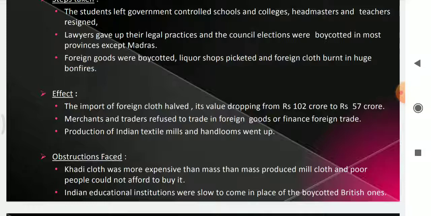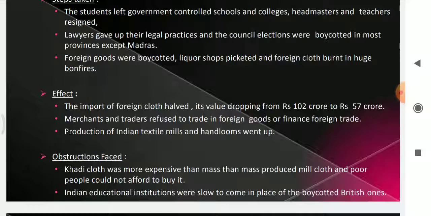Let's summarize this. The students left the government controlled schools and colleges, headmasters and teachers also resigned, lawyers gave up their legal practices, council elections were boycotted, foreign goods were boycotted, liquor shops were picketed, and foreign clothes were burnt in huge bonfires. Because of this, the import of foreign cloth halved and its value dropped from 102 crores to 57 crores, and Indian textiles and handlooms went up.